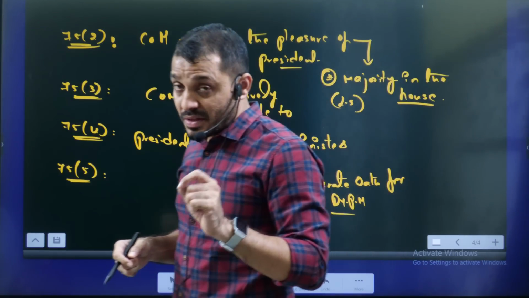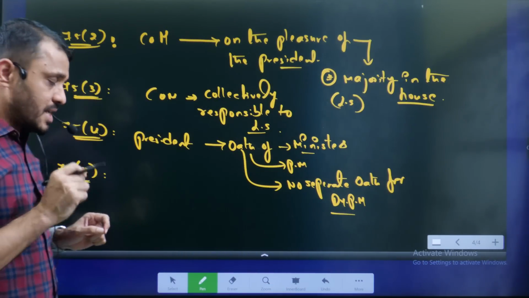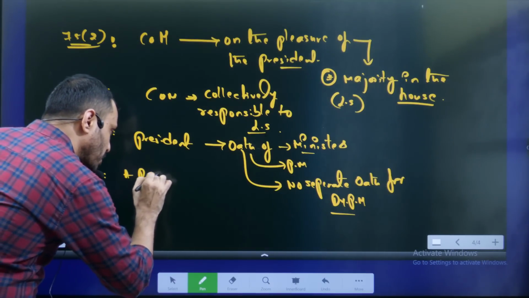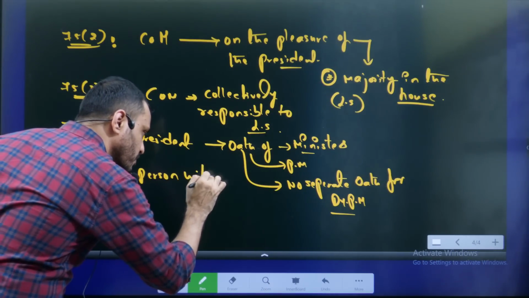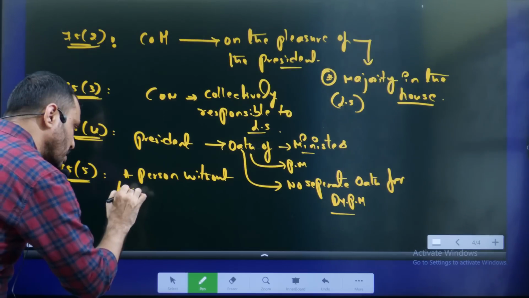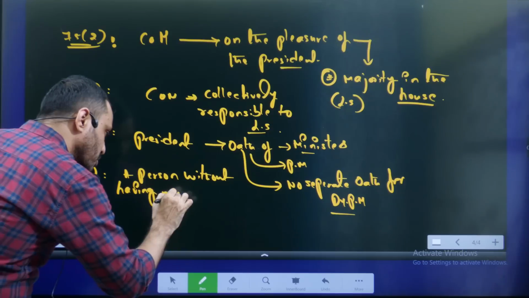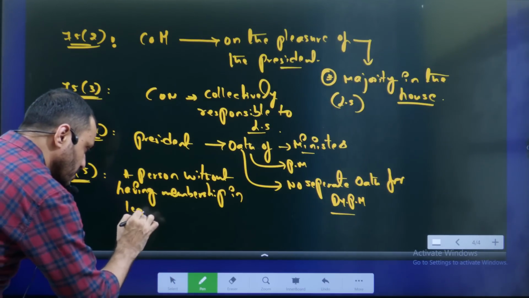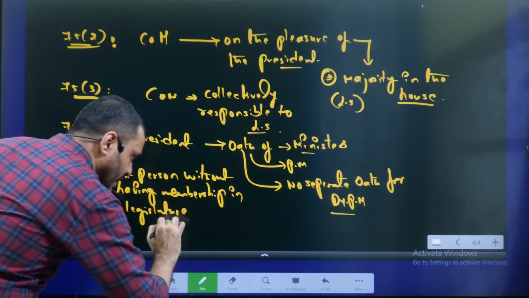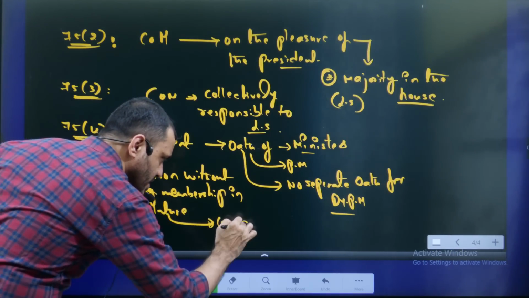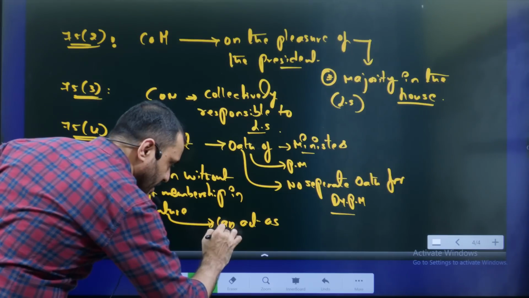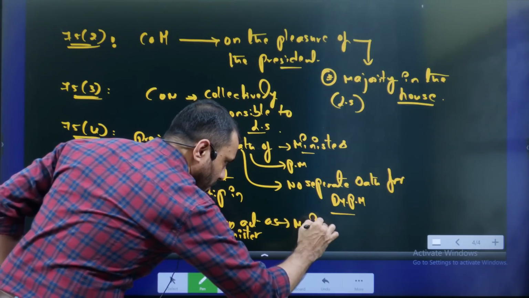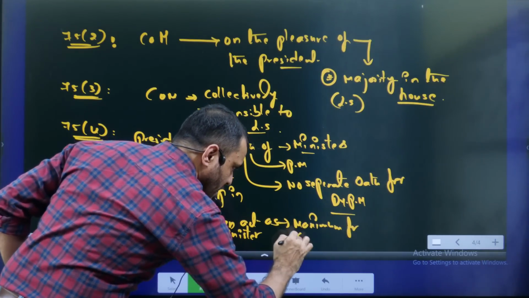But there is one exception. That is what Article 75 clause 5 says. What is this article saying? It is saying that a person without having membership in the legislature can act as minister maximum for how many months? Maximum for 6 months. Maximum for 6 months.